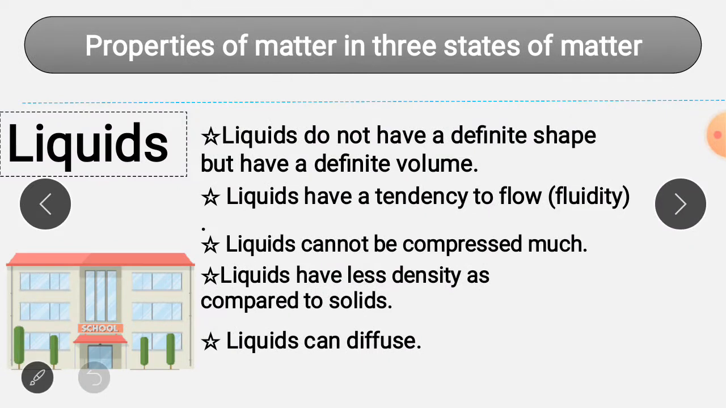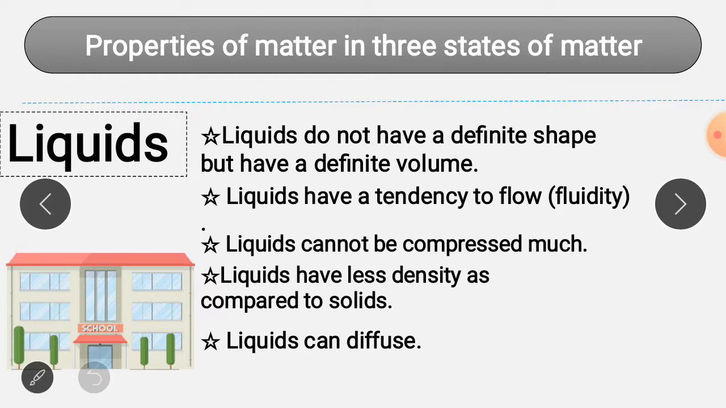So liquids, properties of matter and three states of matter, and now we are here with liquids. Liquids do not have a definite shape but have a definite volume. We all know that the molecules in liquids are very loosely packed, and they allow some movement of molecules. Like in solids, the positions of molecules are fixed, so they are not allowed to move freely. But in liquids, they are loosely packed, so this allows the molecules to move somewhat freely.